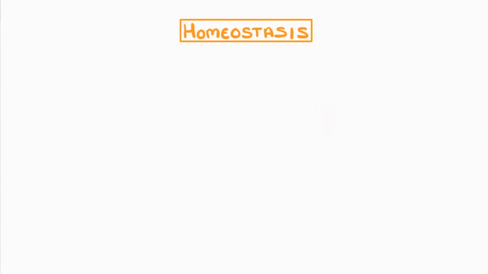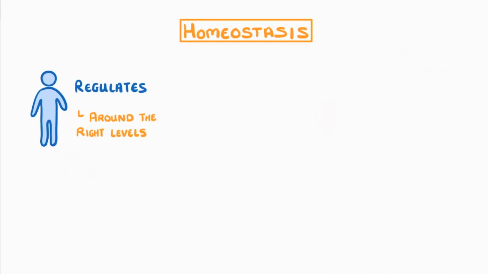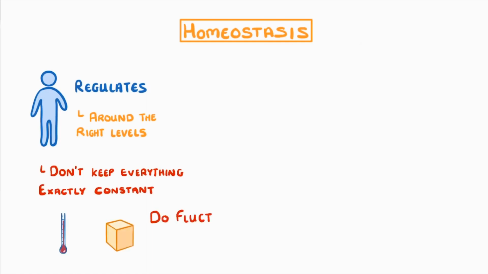To achieve all of this, our body regulates everything and makes sure that everything's kept around the right levels. That said, we don't keep everything exactly constant. For example, our temperature and glucose levels do fluctuate, but only within small bounds.